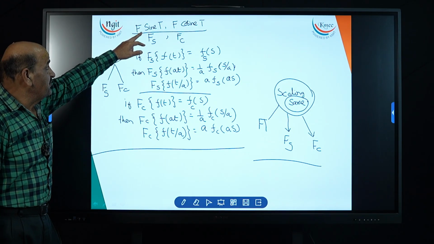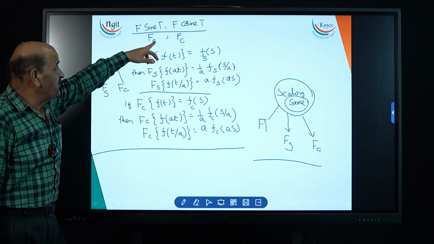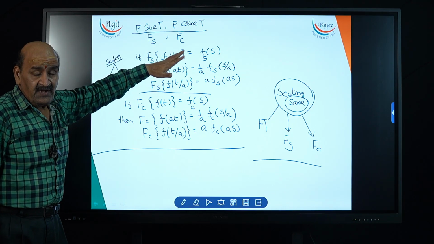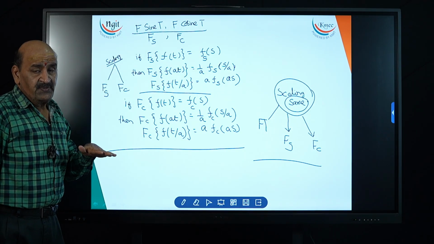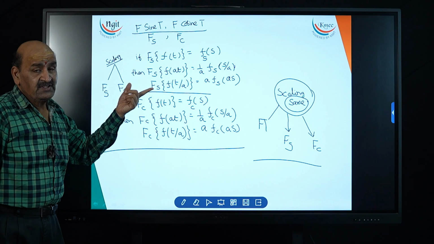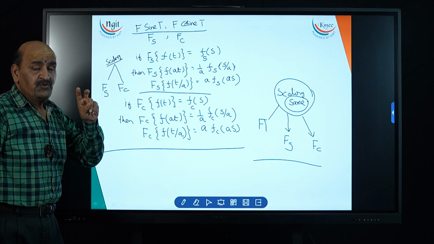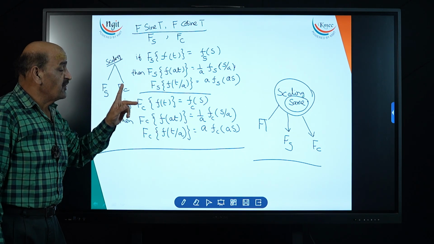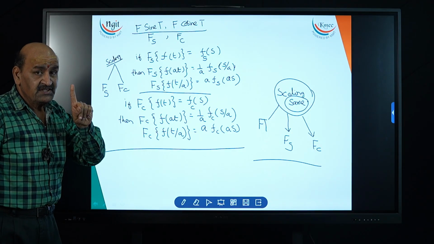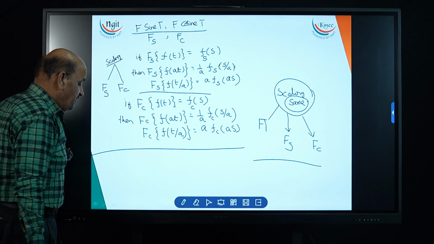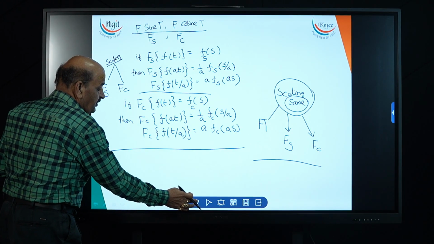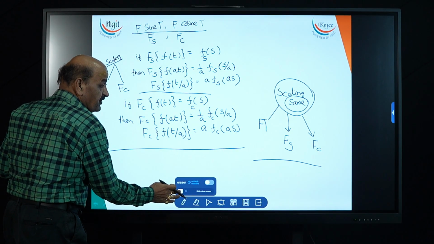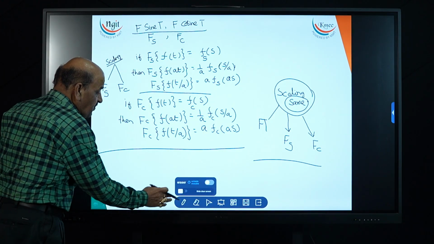Now we are discussing Fourier sine transforms and Fourier cosine transforms. Again I remind you, we are discussing transforms. The integral part is already over as part 1. Integral part means we have two integrals; transform part means we have only a single integral. Make it a point. This is a very important concept. So these are the scaling property, Fourier sine transformation and Fourier cosine transformation. Understood?